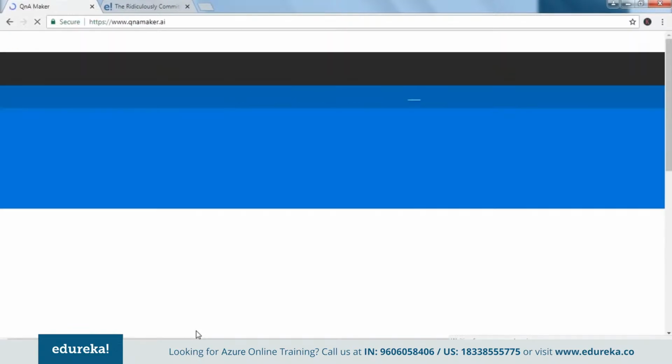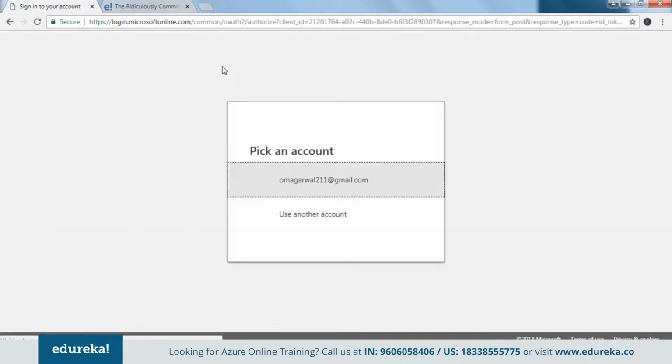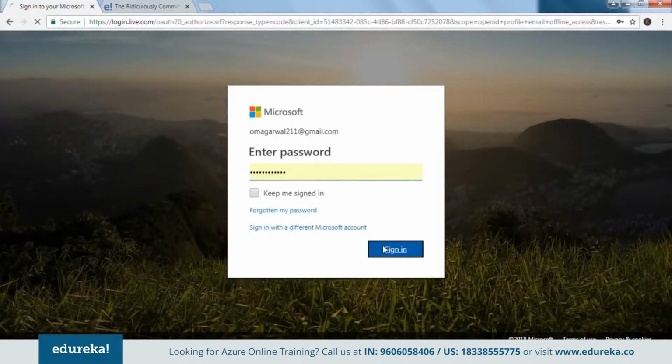Bear with me, guys, if my internet is a little slow, it might take a little longer than normal. So this is what we have here, that is www.qnamaker.ai. Now if you come here, you can create your knowledge base. If you click on this icon, it would say create a knowledge base. Okay, I have to sign in every now and then. That can be irritating. So I say sign in.